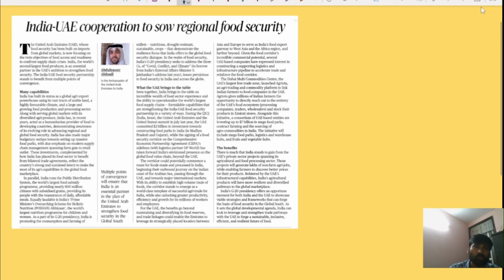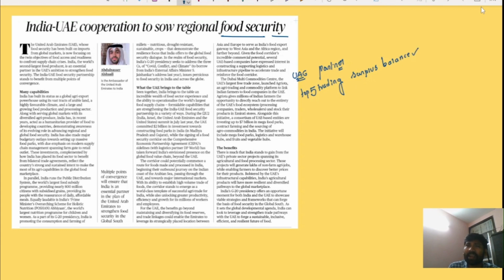So the next news article is India UAE cooperation to sow regional food security. Okay, we all know that UAE is a very important partner for India. UAE is one of the top five trading partners for India, and India has also been enjoying a surplus balance of trade with UAE.